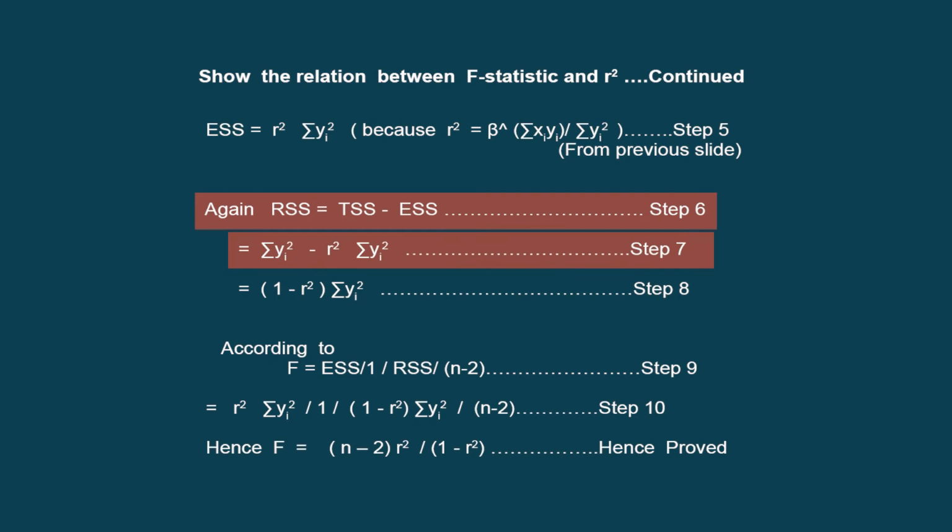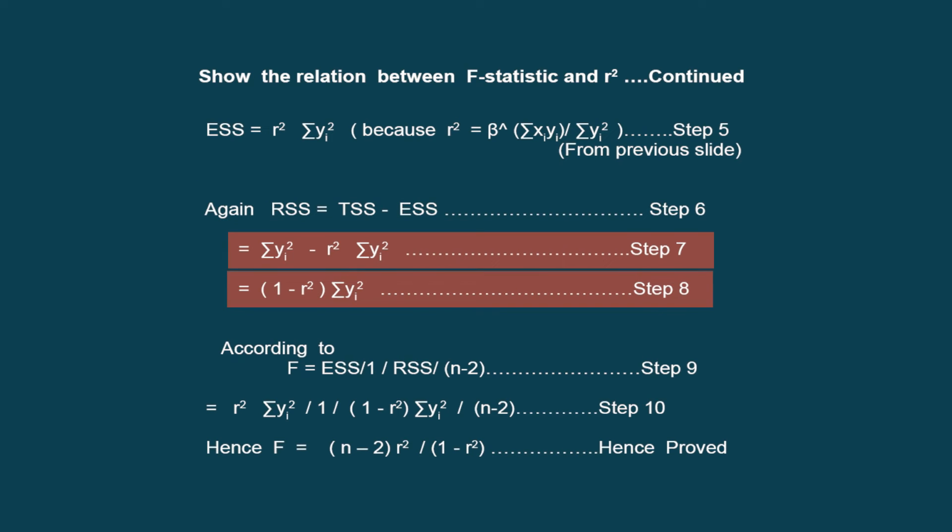Under TSS, we have written summation of yi square. Under ESS, we have written r square summation of yi square. Now we can take summation of yi square common in step number 8, and we can write 1 minus r square in the bracket, because this step number 8 is basically the relation of RSS by summation of yi square.